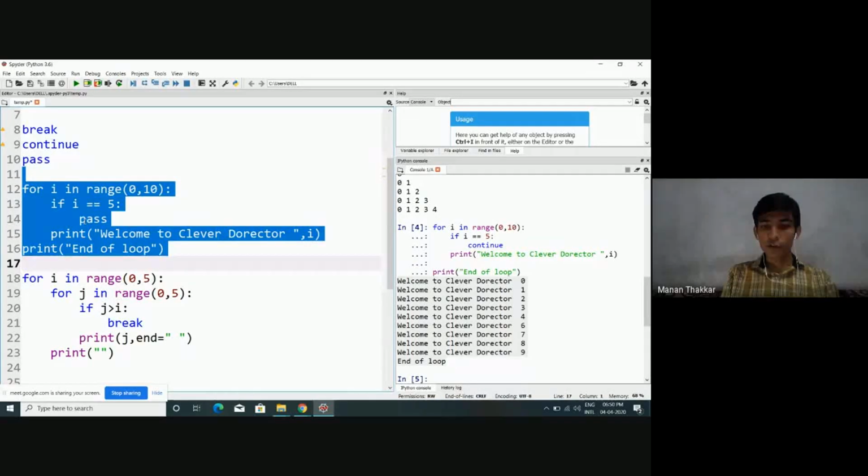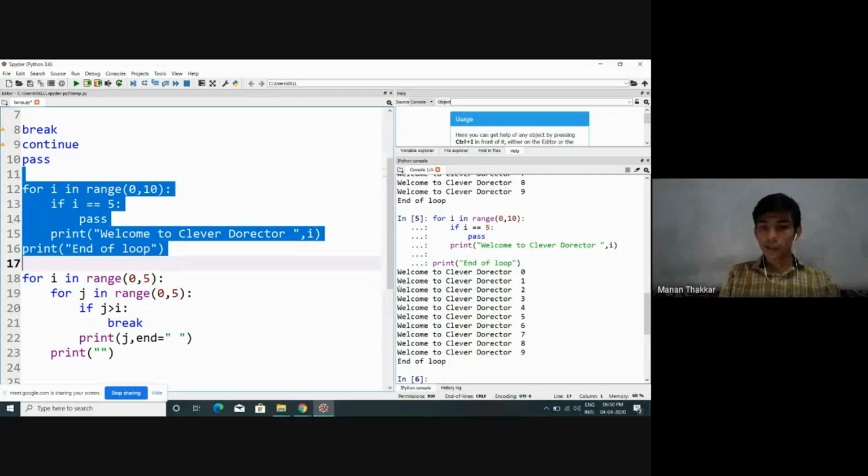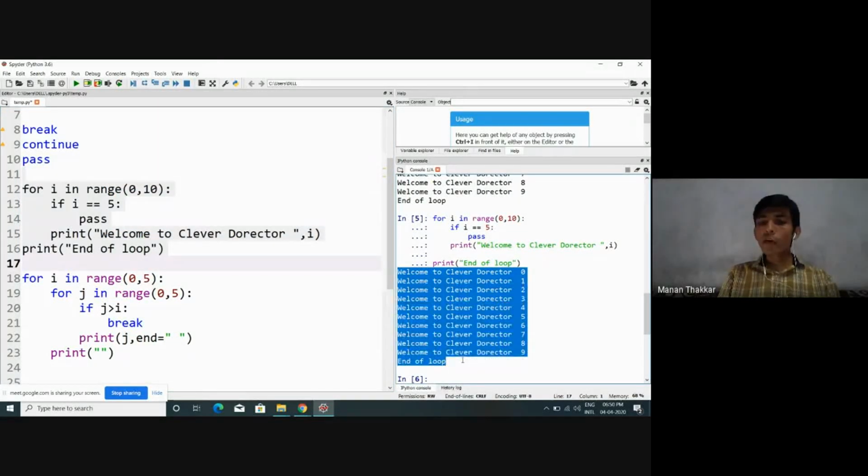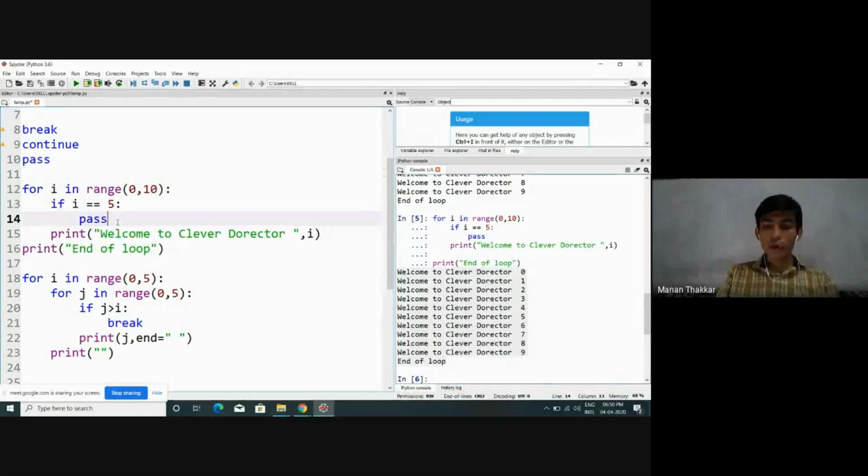First of all, look at this. If you observe, you will find no impact of pass right now, because the output is 0 to 9. Nothing is changed in our output. The statement at the end of the loop also gets displayed. So look at this, everything gets displayed as the output. But let me make you aware of this pass keyword by removing the purpose of this pass.